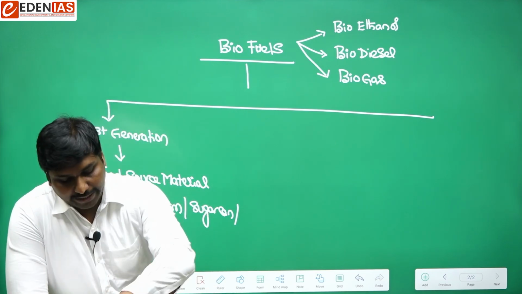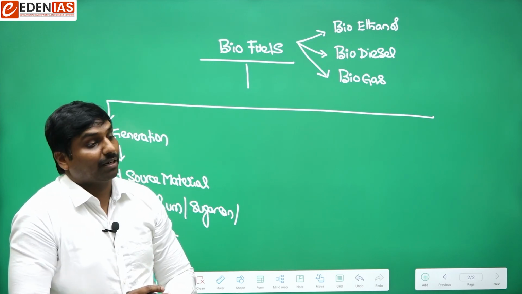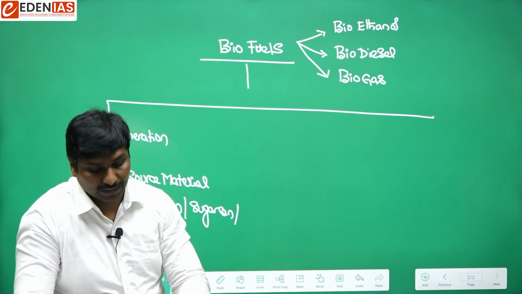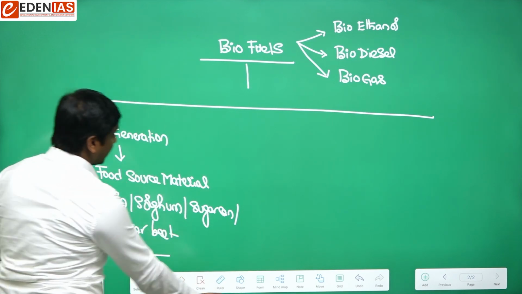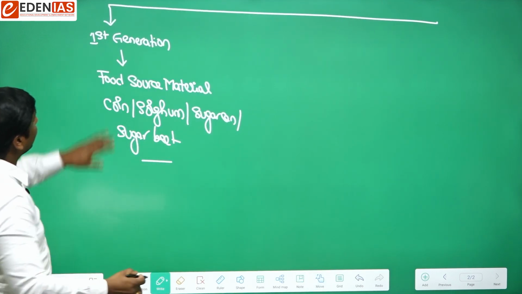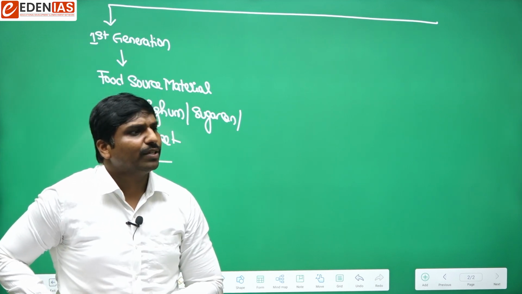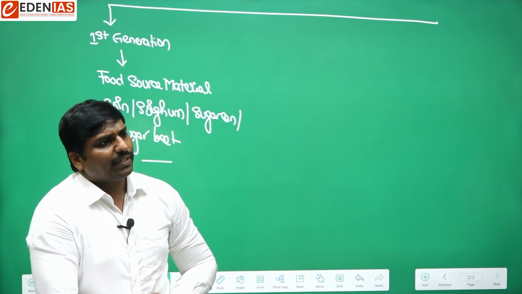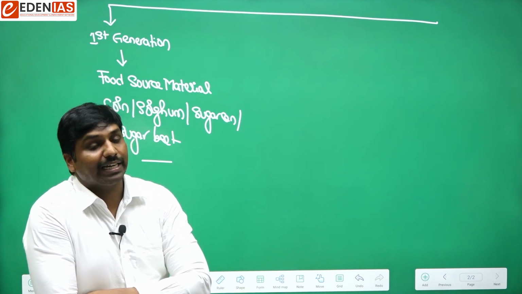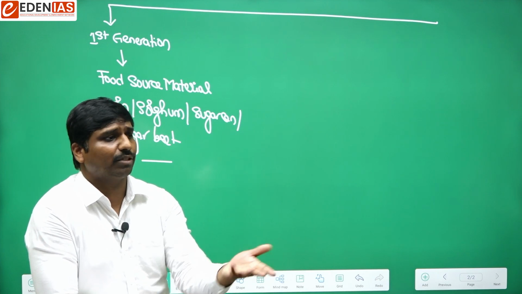One common example would be bioethanol, biodiesel, or biogas; anything can be produced using this. Just remember that we are producing this from food source material. One of the advantages is that they are commonly available, the techniques are easily available, and we can produce them in a normal fashion without any problem.